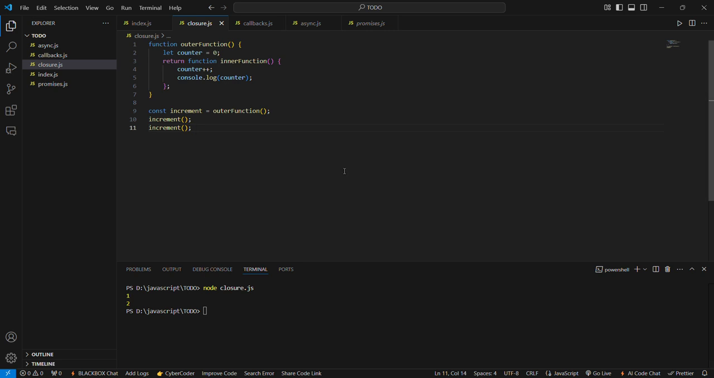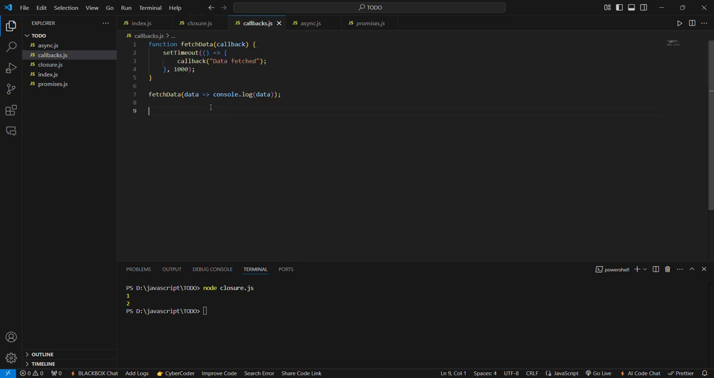Now, my second question is explain about callbacks, promises, and async await. Firstly, callback is nothing but a function which is passed as an argument to the other function, which is executed after the completion of that function. Let me explain with you an example. Here, callback is passed as an argument in a fetch data function. This implies that when the callback function has executed completely, then the fetch data function executes.